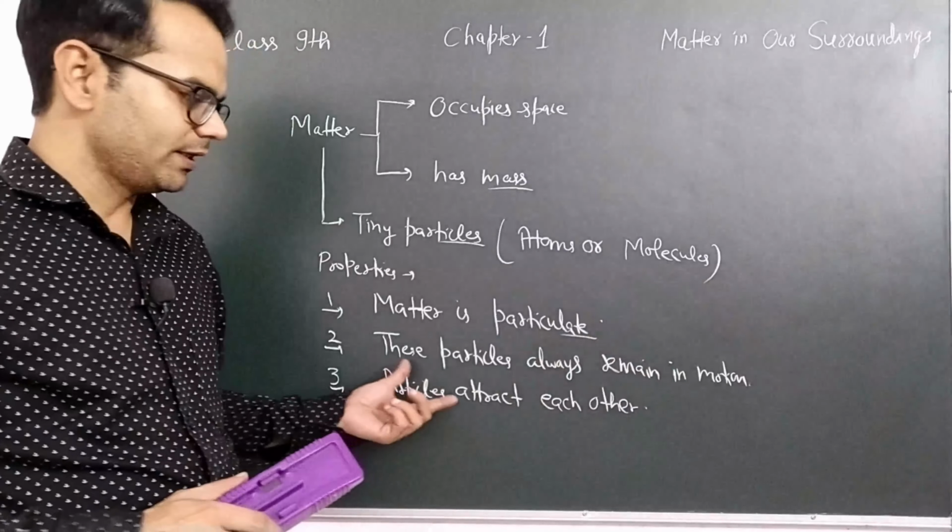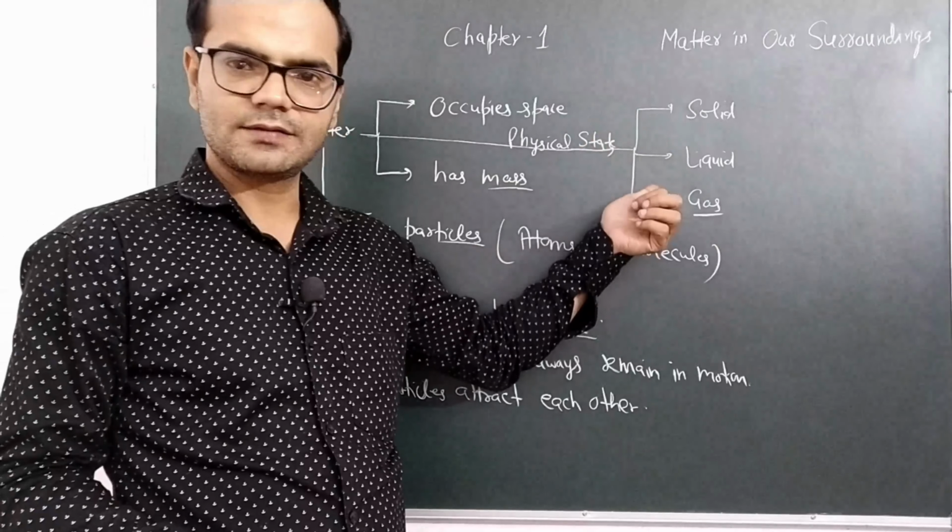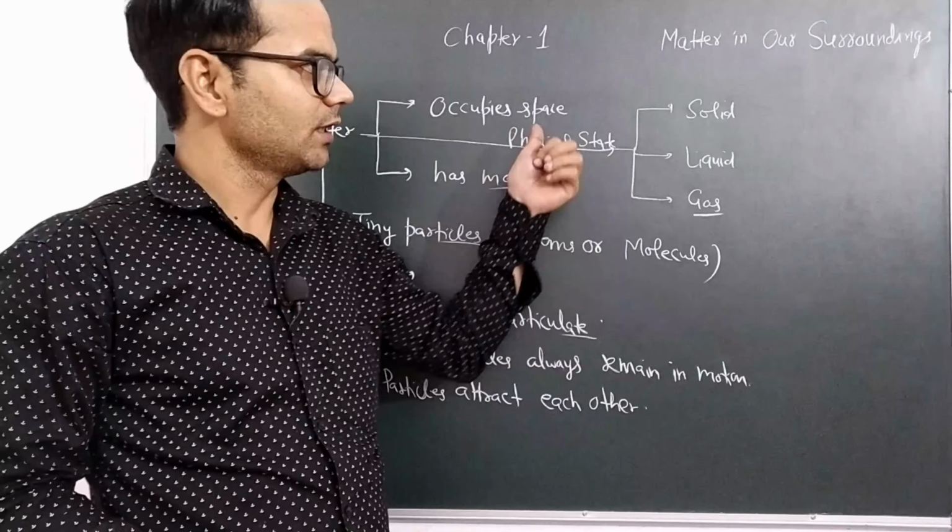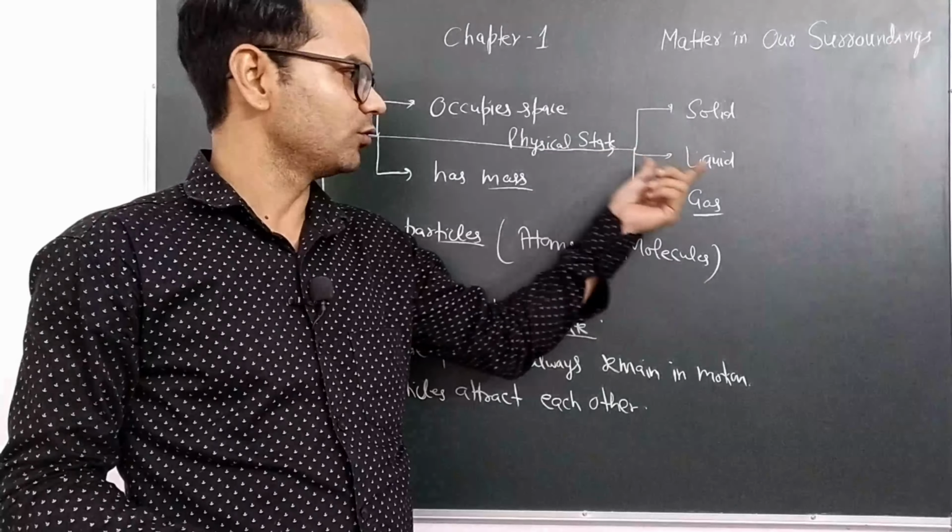First physical state is solid, second is liquid, third is gas. These are the three physical states of matter. Now three questions are there: what is solid, what is liquid, what is gas? How are they classified?